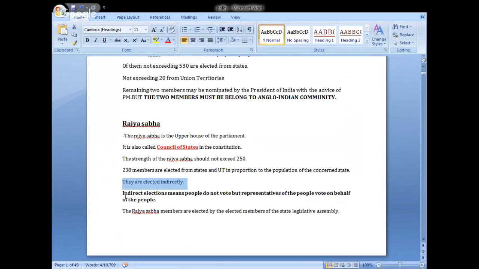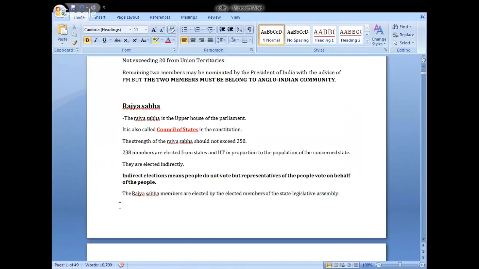We will learn after some time. Indirect election means people do not vote, but representatives of the people vote on behalf of the people. Okay, it is very important. Next, the Rajya Sabha members are elected by the elected members of the state legislative assemblies.